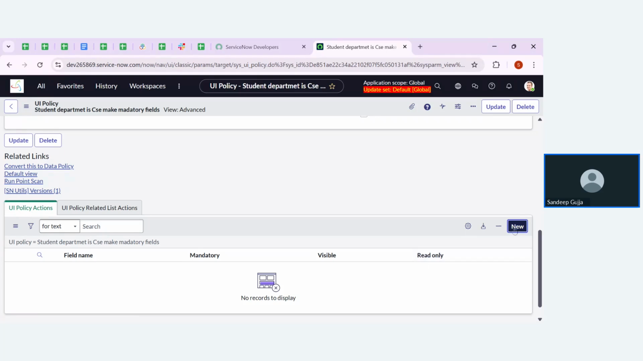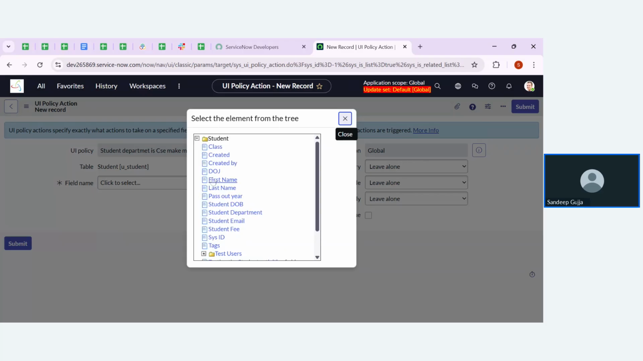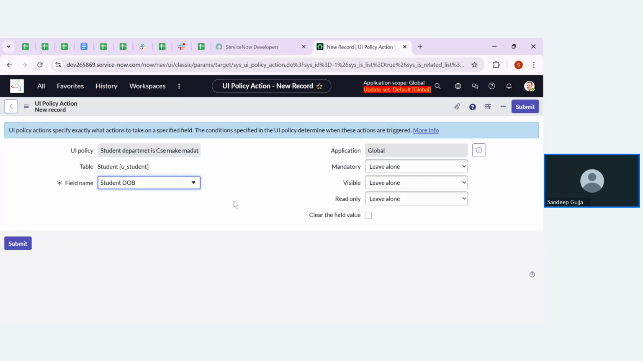Click on new. What is the action that should be performed over here? That is one field, student date of birth. That particular field should become mandatory. Let me do that. Select the field student date of birth. Here we have three things: mandatory, visible, read only. I'm going to make this field mandatory, so click on the drop down and click on true.